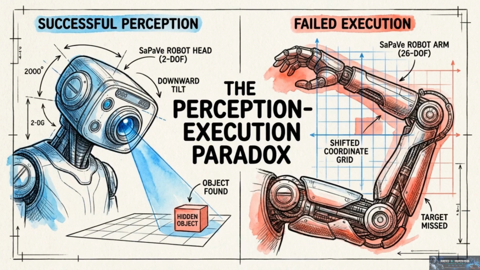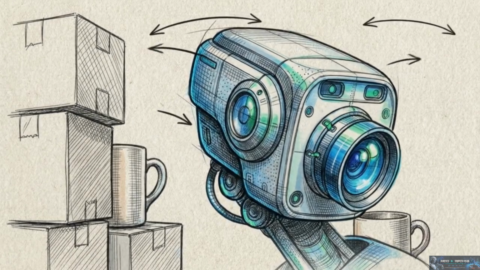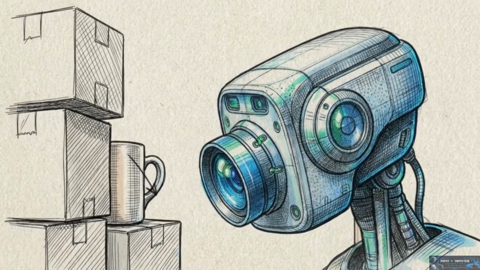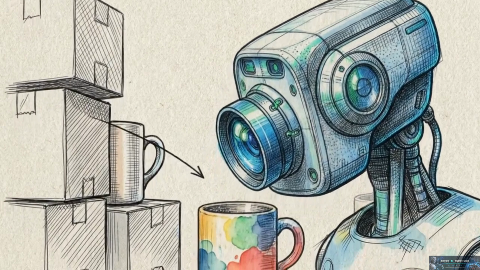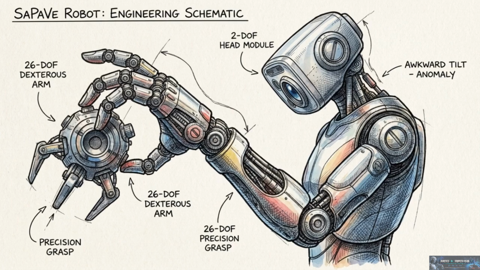This creates a paradox. Moving the camera reveals the target, but doing so actively degrades the model's ability to accurately execute the physical task. To solve this, a robot needs two distinct capabilities. The first is semantic active perception, the ability to purposefully shift the egocentric view to reveal task-critical cues hidden in the environment. The second is active view execution, the inverse ability to take those newly acquired perceptual cues and translate them into robust physical actions, even when the resulting camera angle is suboptimal.